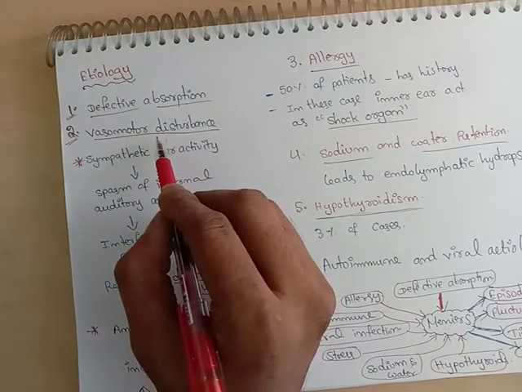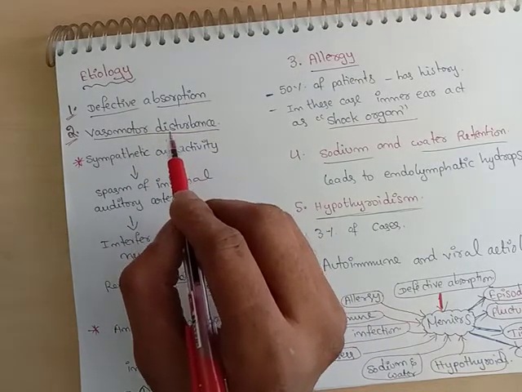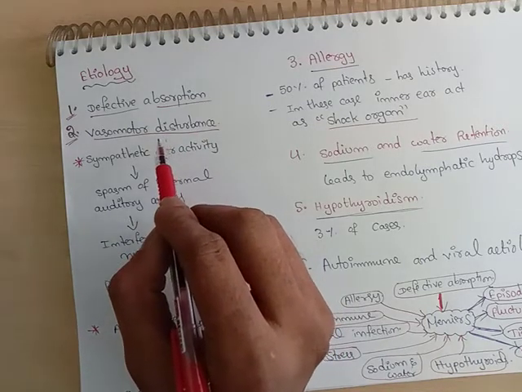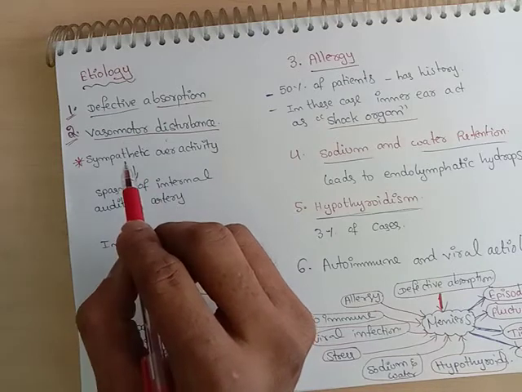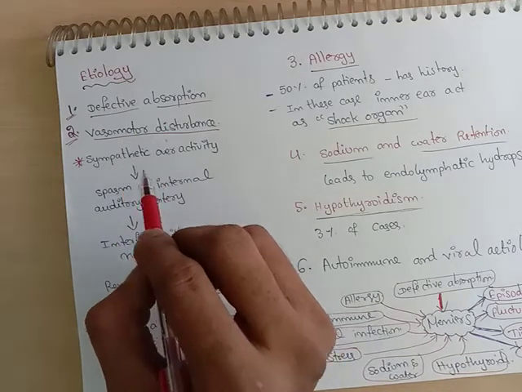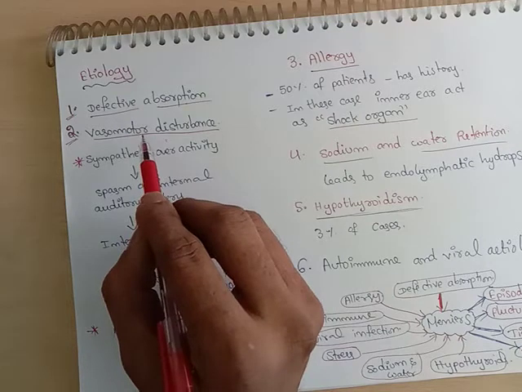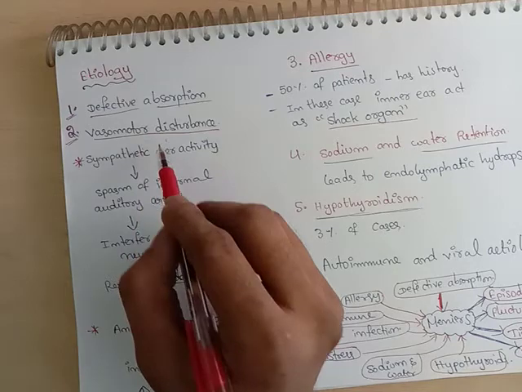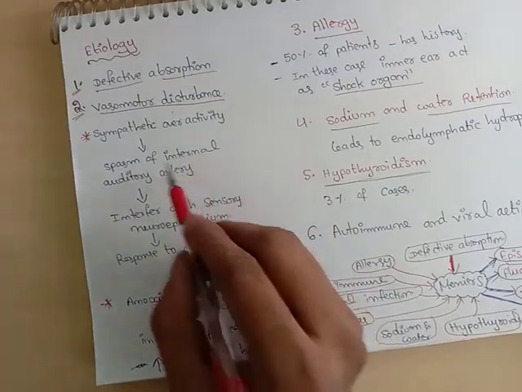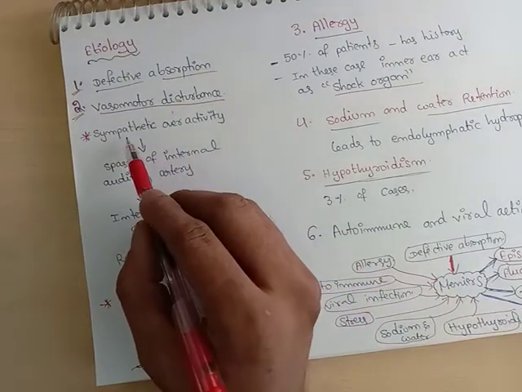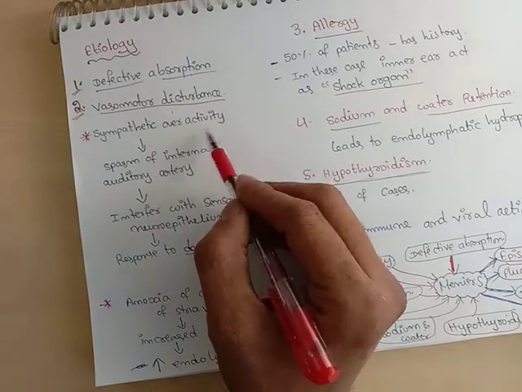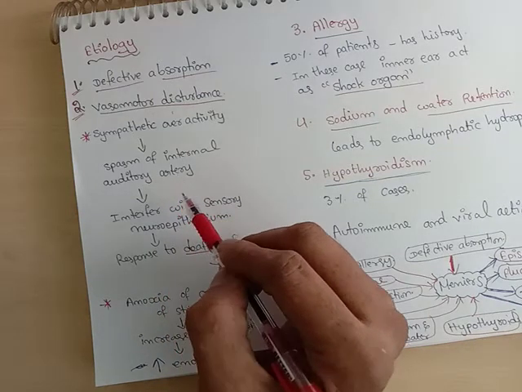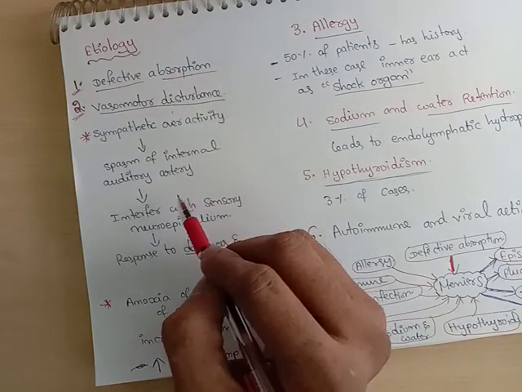Vasomotor disturbance. Vasomotor means the nerve supply to the vasculature. The vasomotor nerves maintain the tone of the vasculature. If there is any disturbance to the vasomotor, it leads to Meniere's disease. Now I will say how it will happen. Vasomotor disturbance means sympathetic overactivity, which leads to spasm of the internal auditory artery.